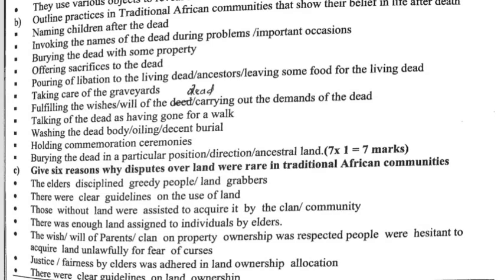Question 6c. Give 6 reasons why disputes over land were rare in traditional African communities. The elders disciplined greedy people. There were clear guidelines on the use of land. Those without land were assisted to acquire it by the clan or the community. There was enough land assigned to the individuals by the leaders. The wish of the parents of the clan on property ownership was respected.